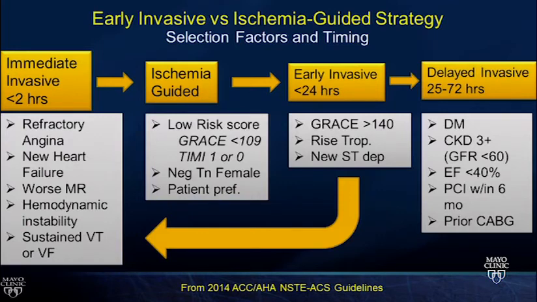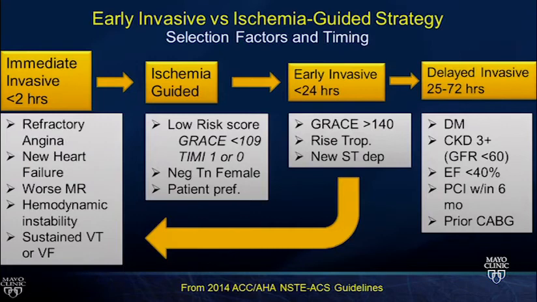And then there's this delayed invasive strategy, and the way that I think about it is these are people with high enough pretest probability that an ischemia-guided strategy isn't going to keep you from going to the cath lab, but maybe there's a way that you want to optimize them medically before coming into the cath lab. So it doesn't have to be so soon because you're not so certain that it's an ischemic coronary event, but their pretest probability because of their clinical circumstance is high enough that an ischemia-guided strategy isn't going to be fruitful.